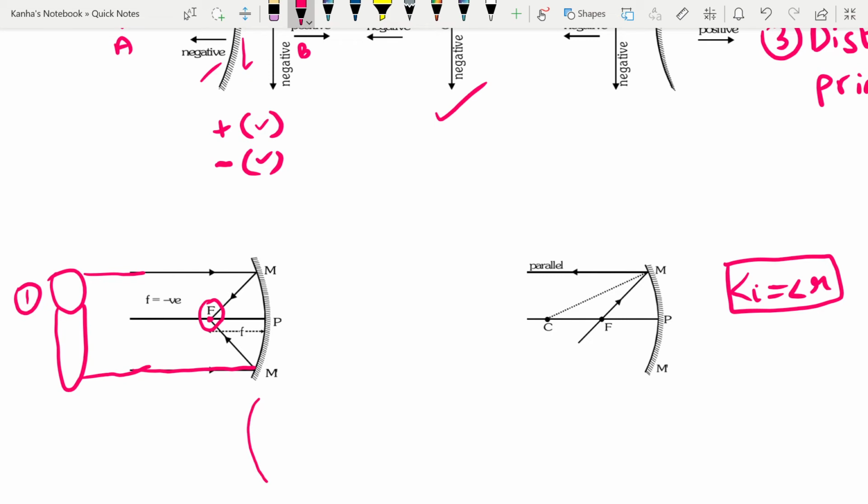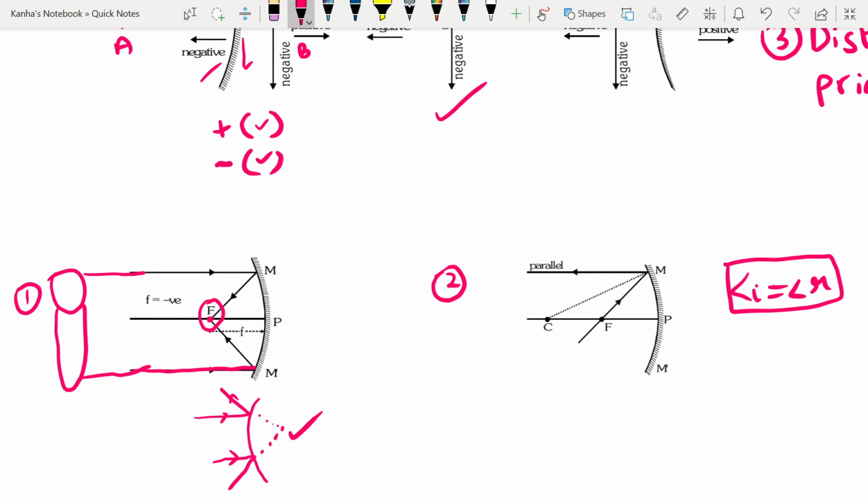Rays will come, they will get reflected, and it will seem to diverge from a point on the axis. So this is the first thing that you should keep in mind. The second one is given in front of you.